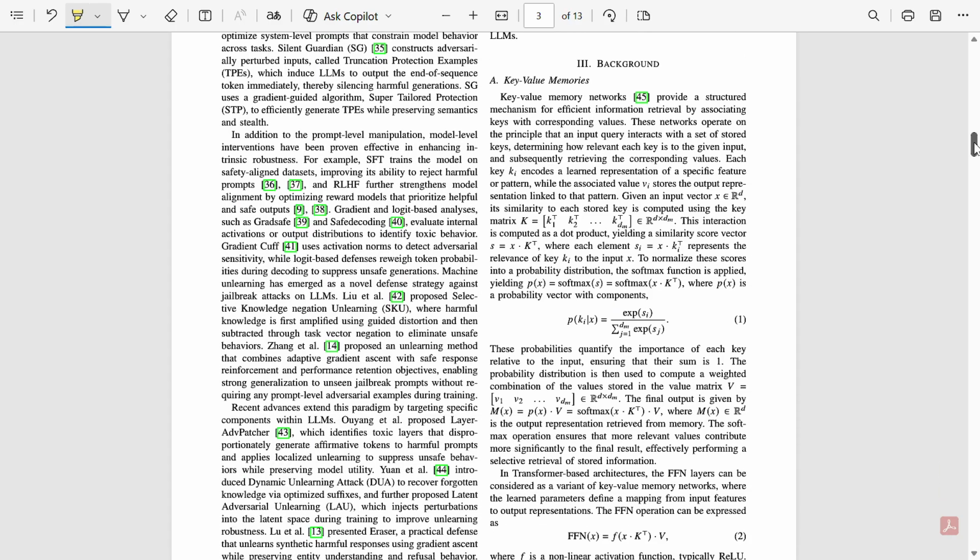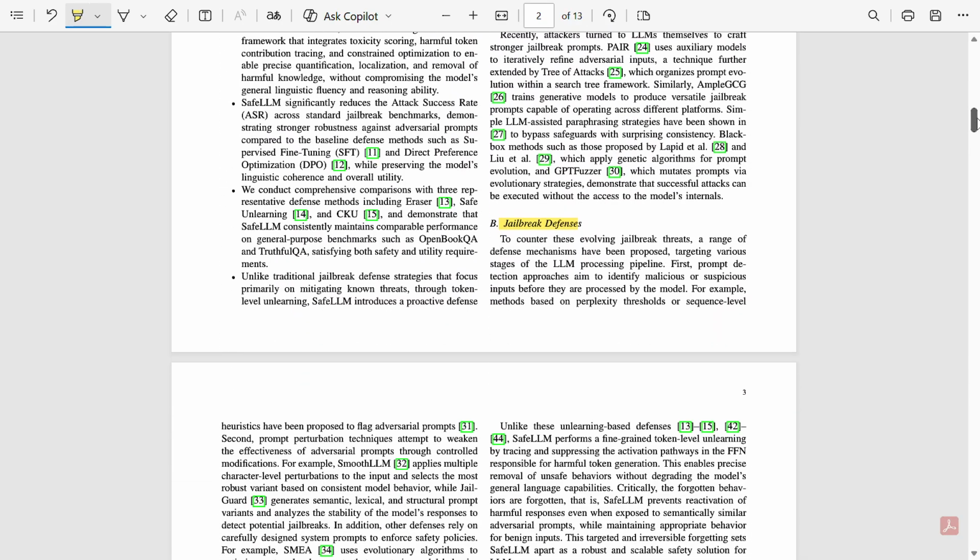Then comes the related defenses. In the defense part, they say that some defenses block harmful prompts before the model sees them. Some rewrite the prompt to remove harmful meaning. Some use strong system instructions. Some use extra safety training. Other methods try unlearning, making the model forget certain behaviors.